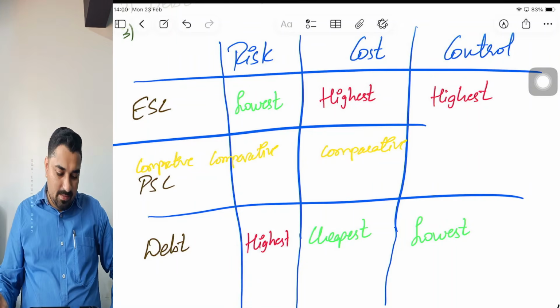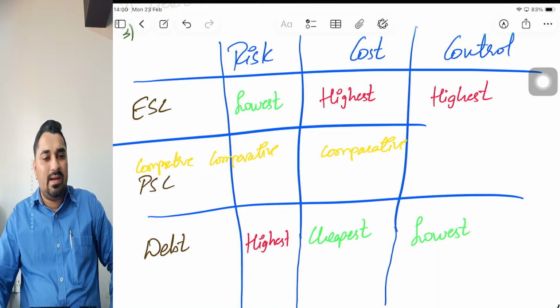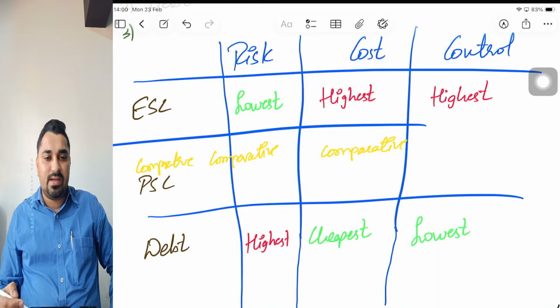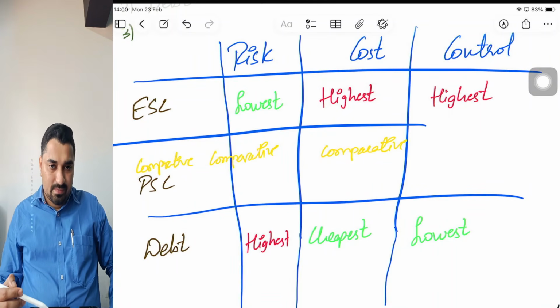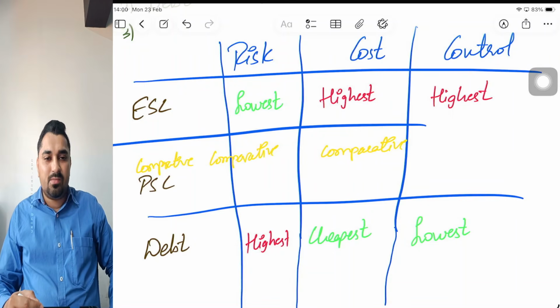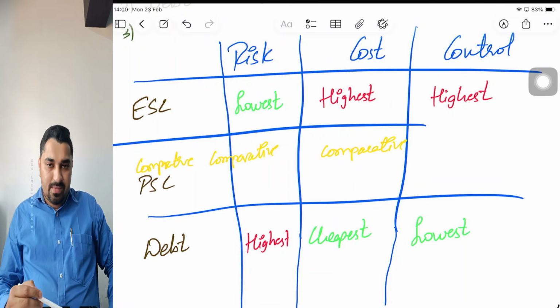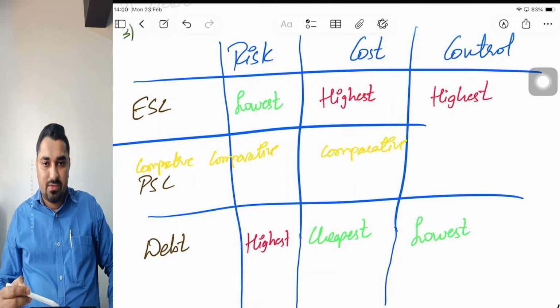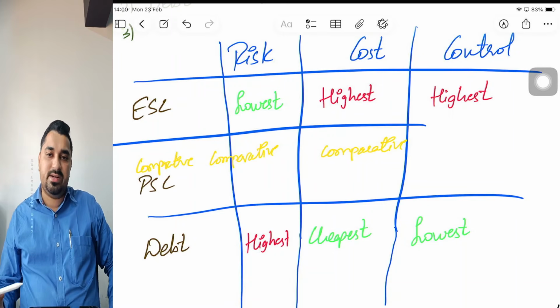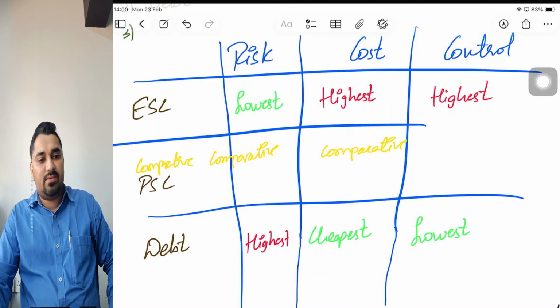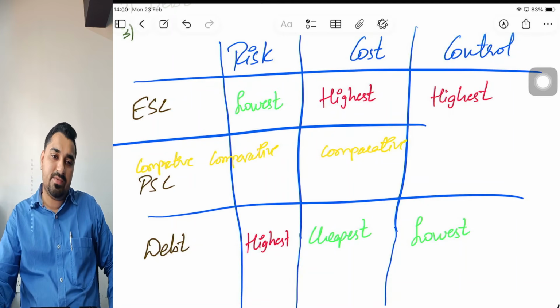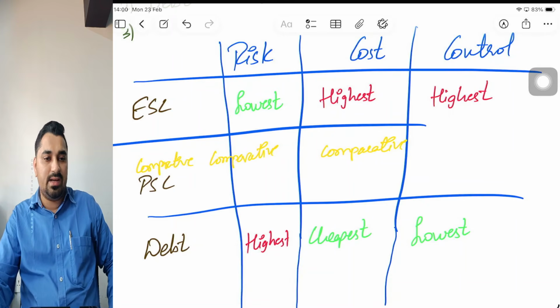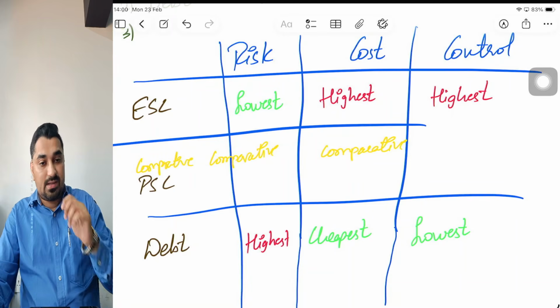Coming to in between, you can see preference share capital. It is there in yellow. It is a comparison between equity share capital and debt. Preference share capital is riskier than equity share capital, but less risky than debt. From the cost angle, it is cheaper than, or less costly than, equity share capital. Control dilution is also similar. Certain types of preference share capital will have more voting rights, and certain types will have less voting rights. The detailed discussion is covered in chapter number 2.